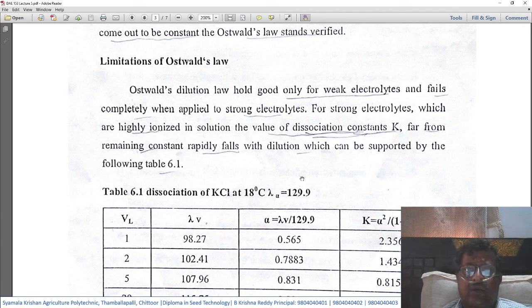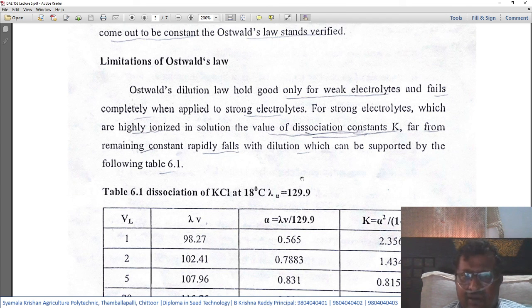Ostwald's dilution law holds good only for weak electrolytes, as we already explained in detail. It is applicable to weak electrolytes and fails completely when applied to strong electrolytes. For strong electrolytes, which are highly ionized in solution, the value of the dissociation constant, far from remaining constant, rapidly falls with dilution, which can be supported by the following.